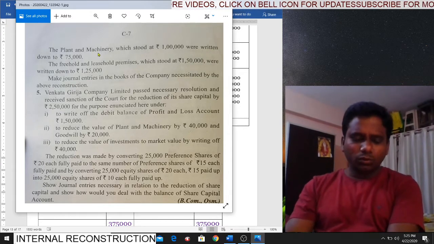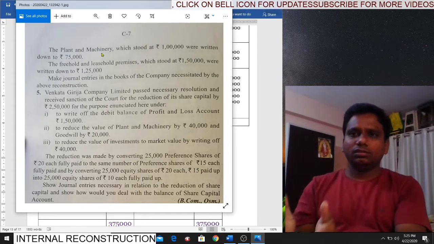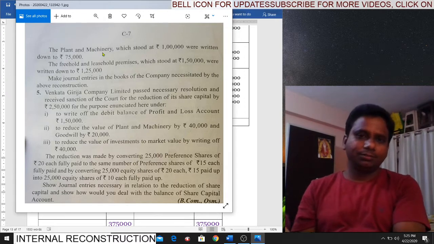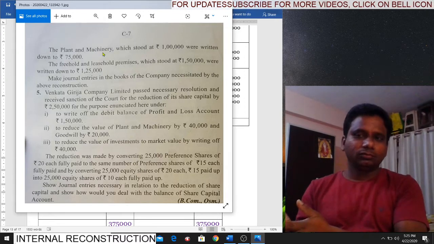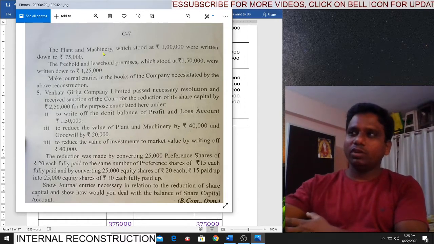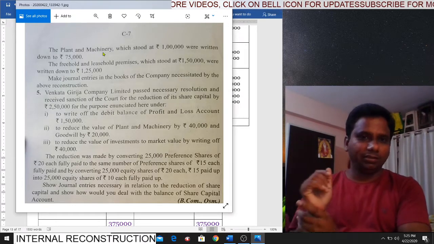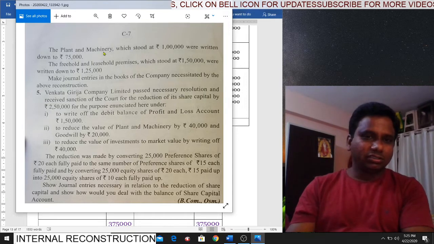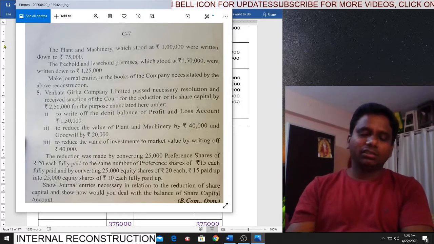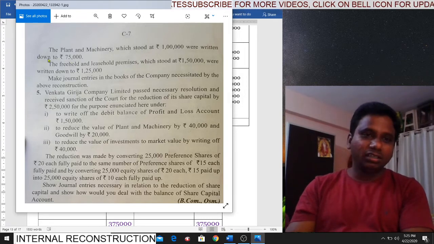See students, if you want, you can make a rough work for these things. You can write goodwill, book value 3 lakhs, written off 1,50,000. Next, plant and machinery, book value 1 lakh, were written down to 75,000.